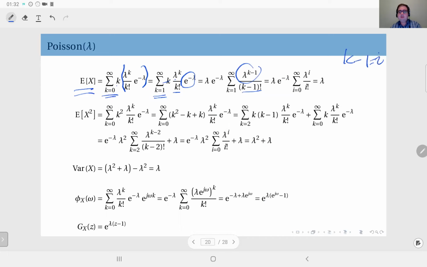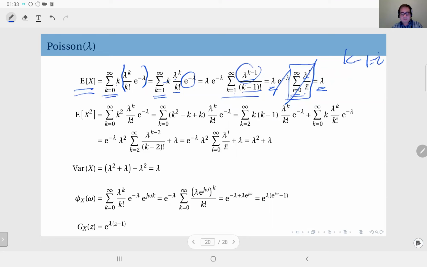So instead of k equals 1 to infinity, the sum will be from i equals 0 to infinity, and here I have lambda to the power i divided by i factorial. Again, this sum is a Taylor series expansion of e to the power lambda. So I have e to the power lambda canceling out this e to the power minus lambda. Therefore, I just have this lambda here. As expected, the mean value is lambda.